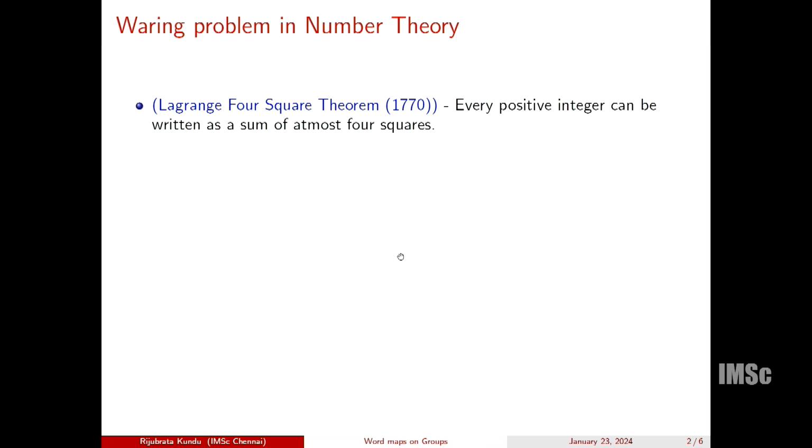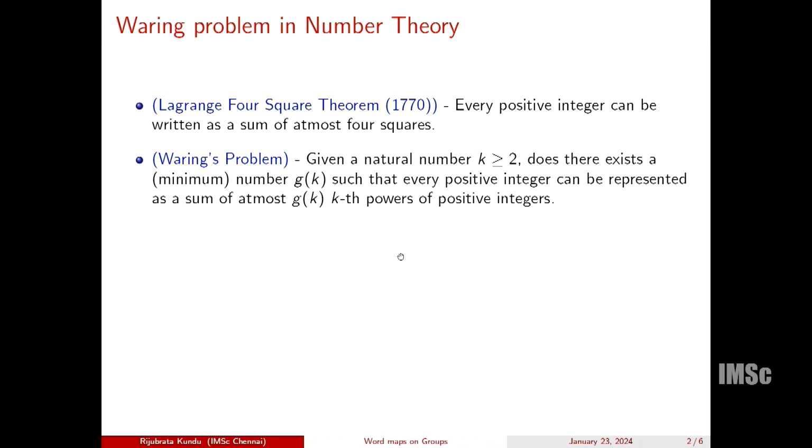And in the same year, Waring asked the following generalization of this problem: why do you want to write it as a sum of squares, when you can do it with sums of kth powers, for an arbitrary natural number k? So given a natural number k, does there exist a number g(k) such that every positive integer can be represented as a sum of at most g(k) kth powers of positive integers? And minimum here I write in brackets, because if there exists such a number, then we can always choose the minimum.